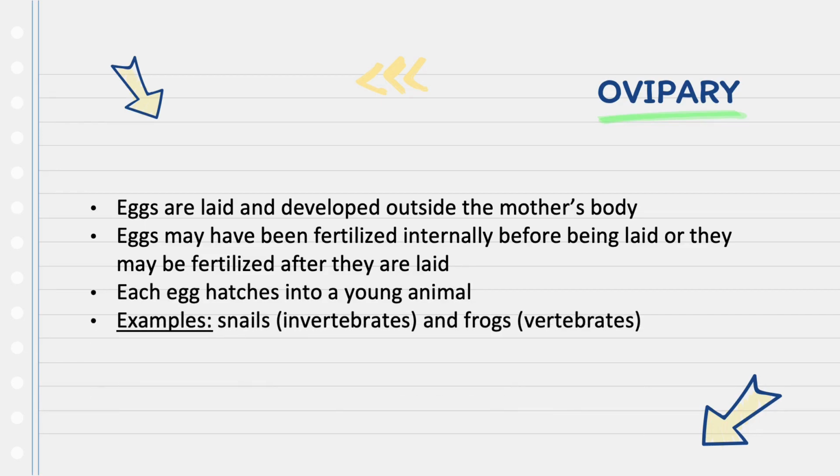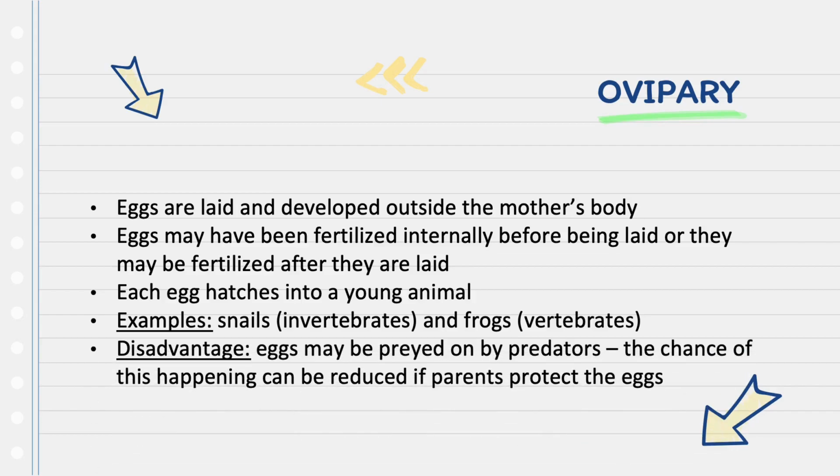Examples of these animals can be snails and frogs. Snails are invertebrates and frogs are vertebrates. A disadvantage would be that the eggs may be preyed on by predators. The chance of this happening can be reduced if the parents protect the eggs.